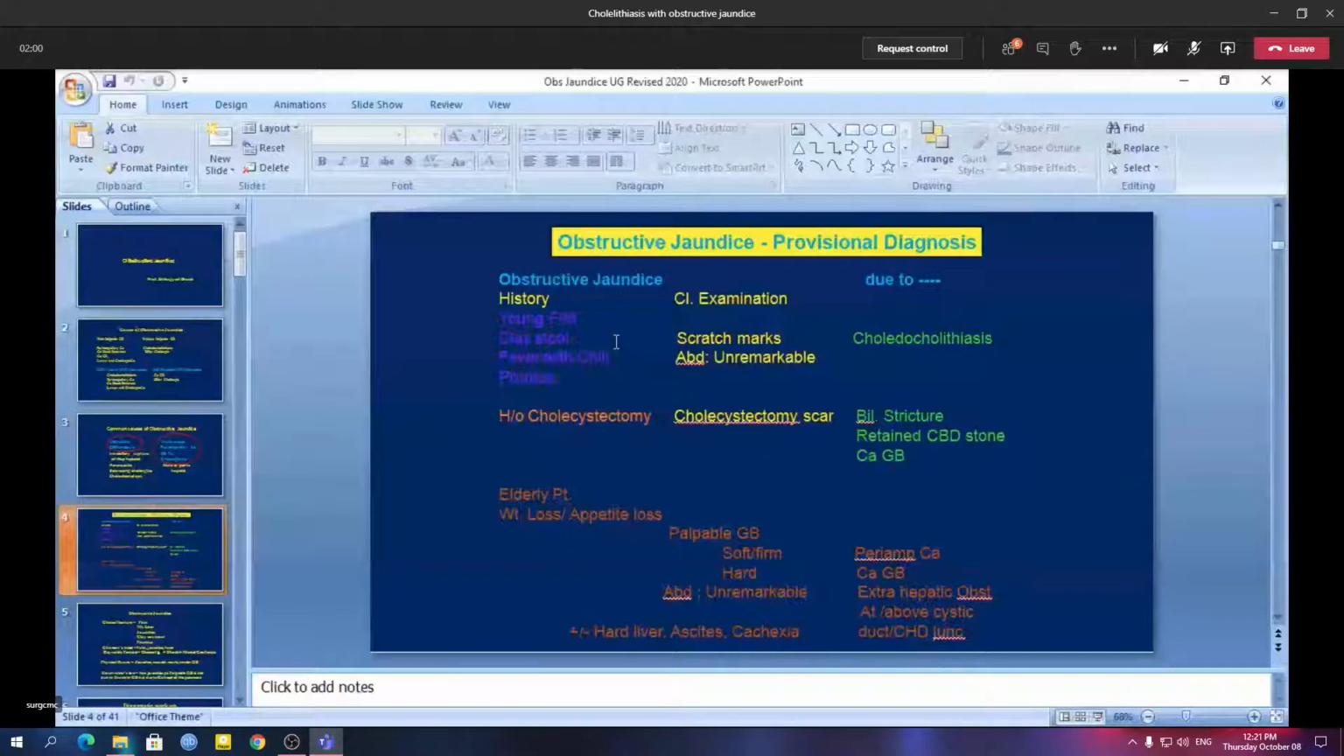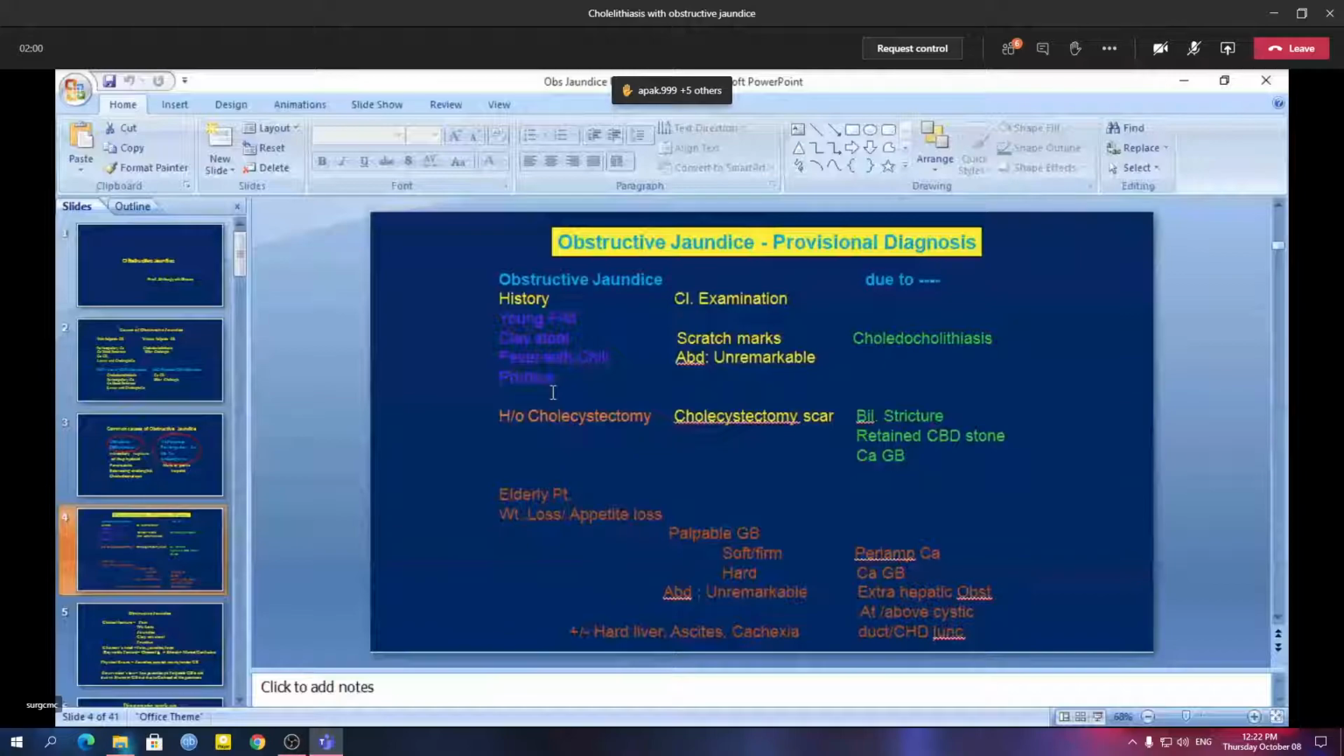If the patient is a comparatively young patient and gives a history of passing clay colored stool, fever with chill and rigor, pruritus, any one of these three, clinical examination is usually unremarkable except for a few scratch marks. So your diagnosis is probably cholecystolithiasis. A young female patient with features of obstructive jaundice will probably be a case of cholecystolithiasis. Remember, in cholecystolithiasis on clinical examination, gallbladder is not palpable.